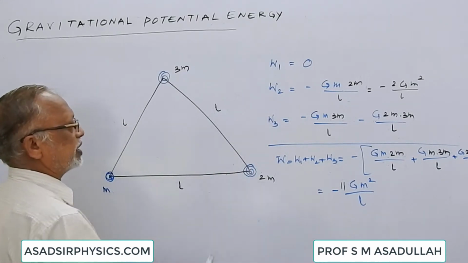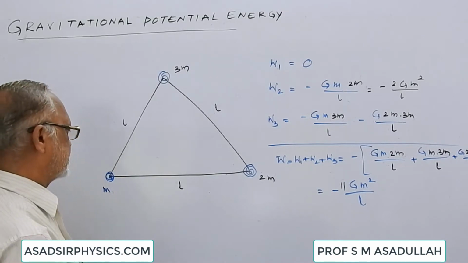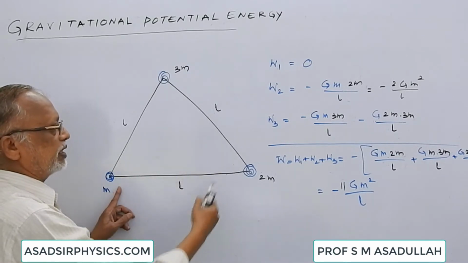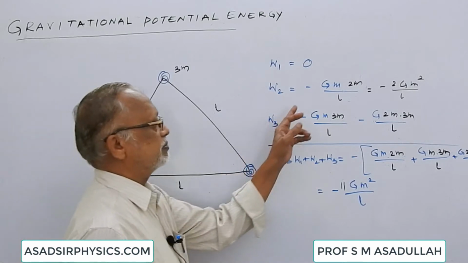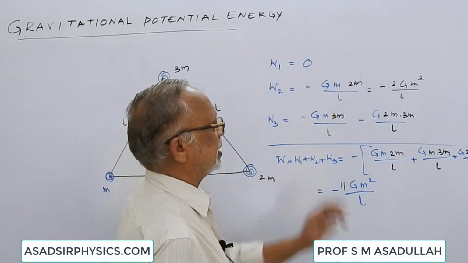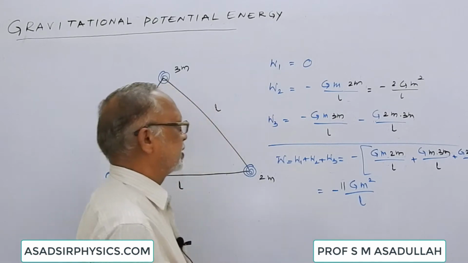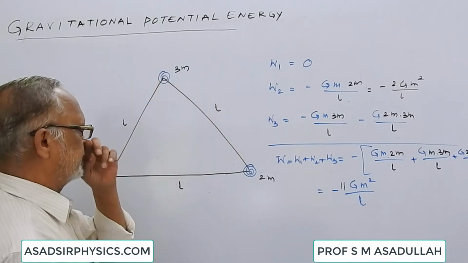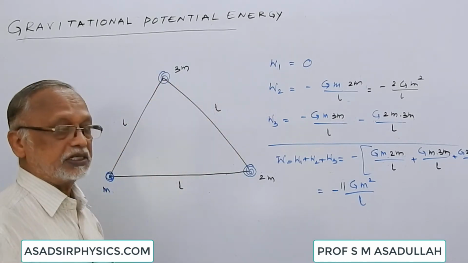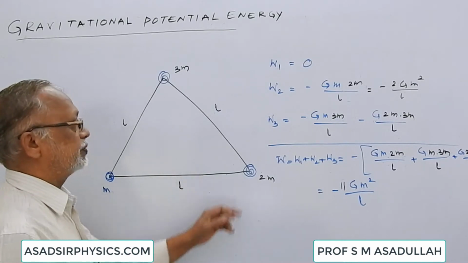Then if 2m is brought here, the work is done against the potential of m, so that is minus Gm into 2m by L, that is minus 2Gm square by L. If the third body is brought, we have to do work against the potentials of m and 2m.